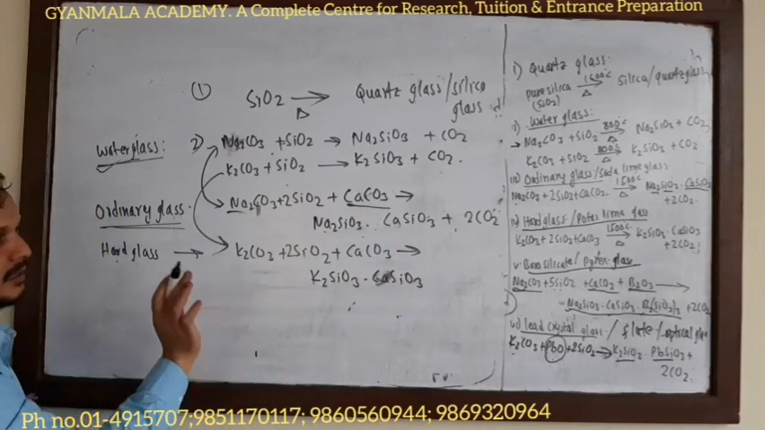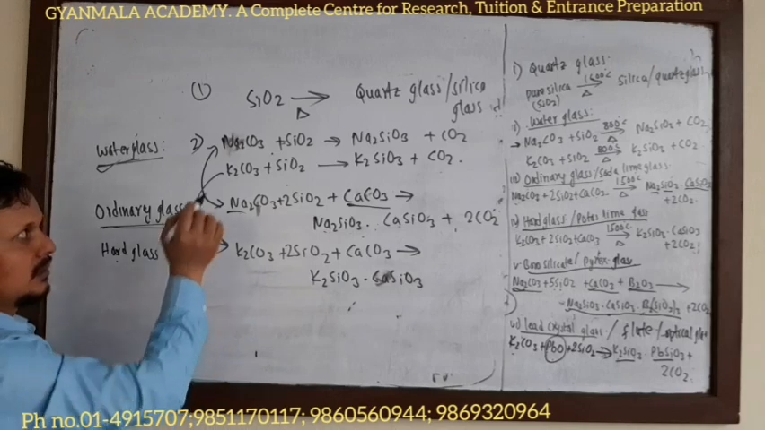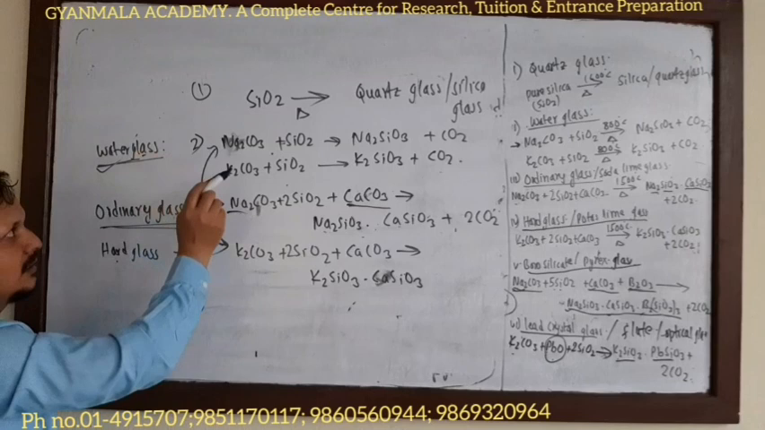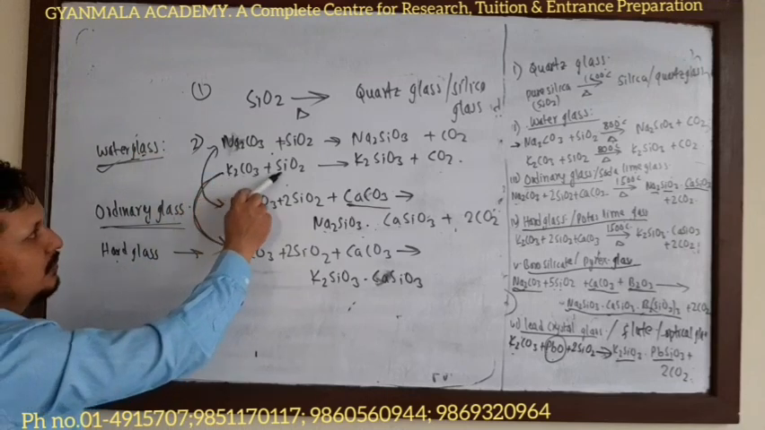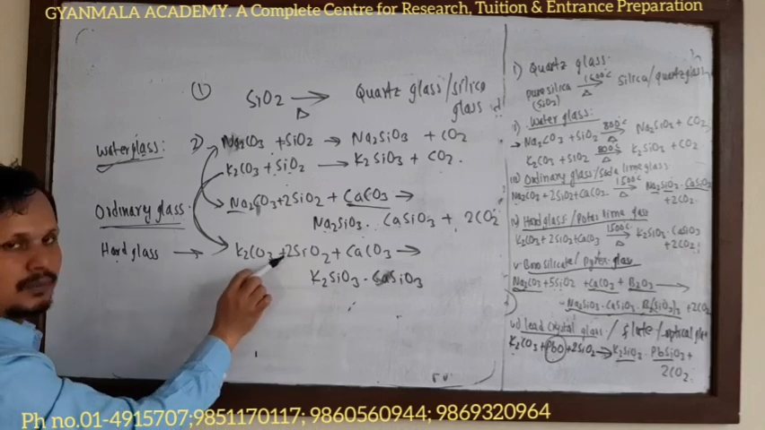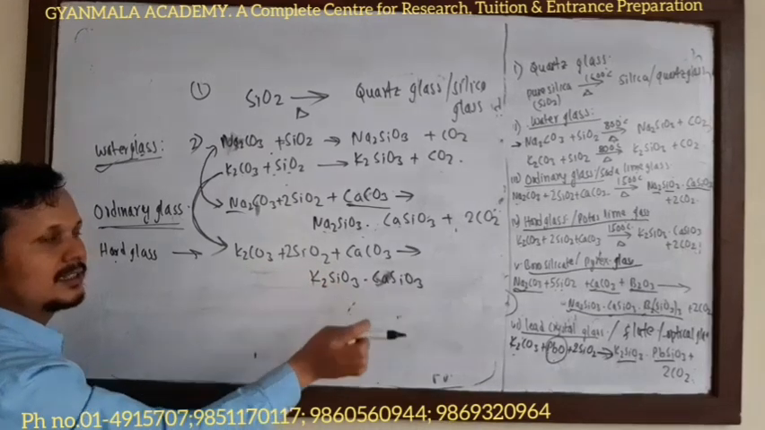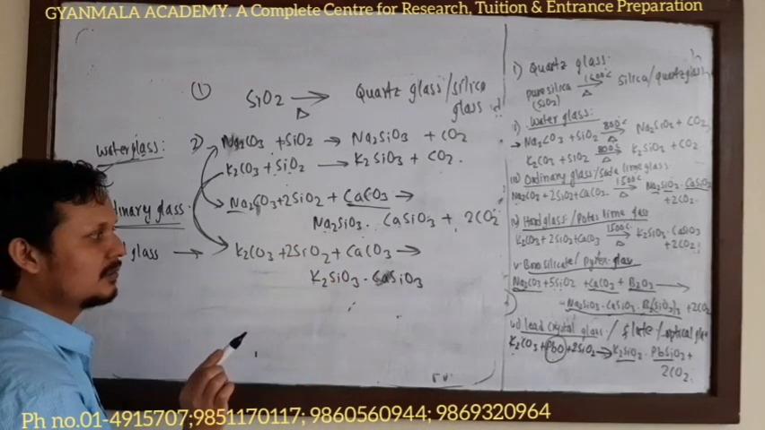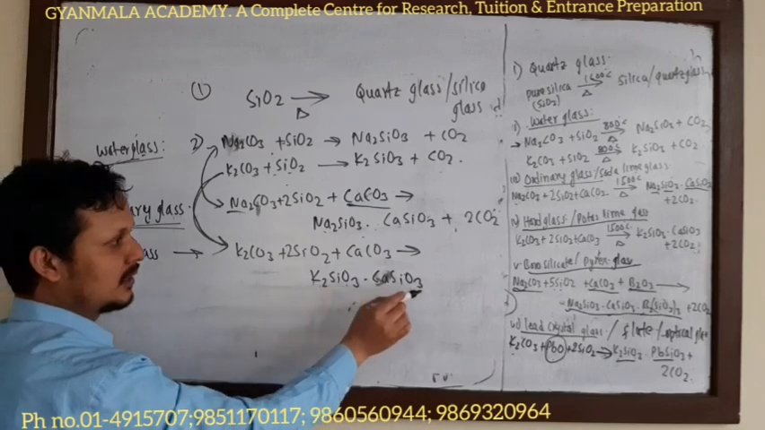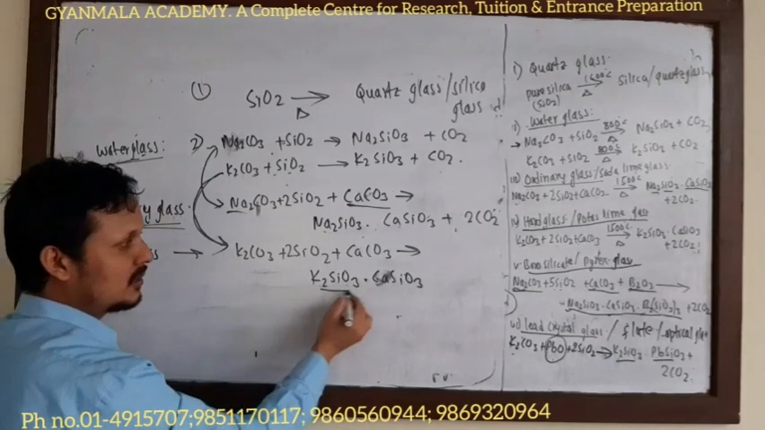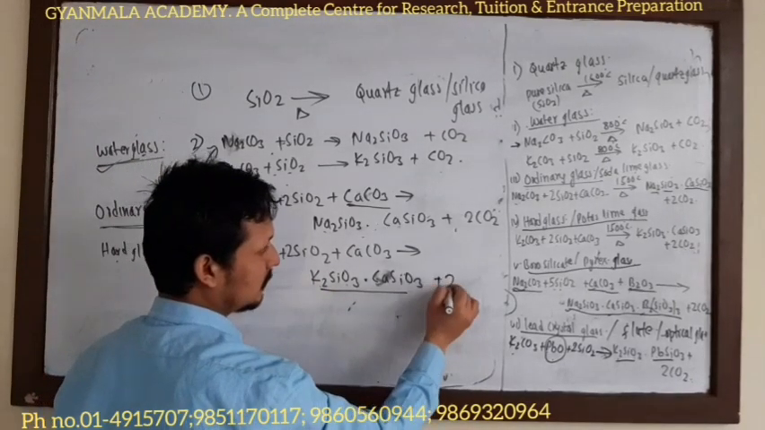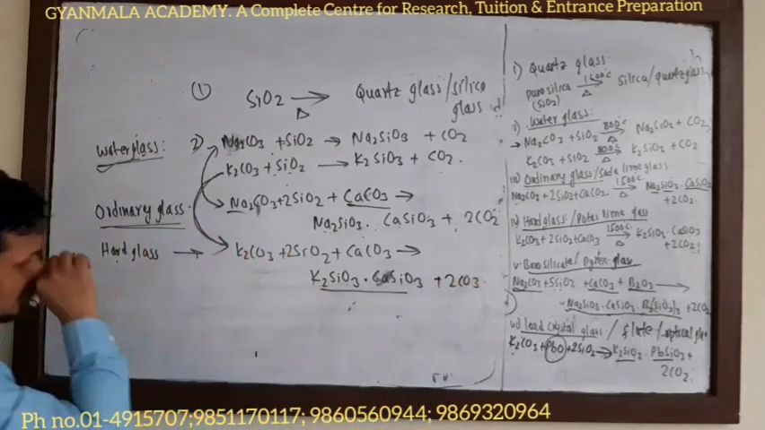Hard glass. In hard glass, we use the second type of water glass, that is K2CO3 plus SiO2, potassium carbonate plus silica, and it is heated with calcium carbonate. It forms potassium silicate and calcium silicate. The homogeneous mixture is called hard glass. Now next, borosilicate.